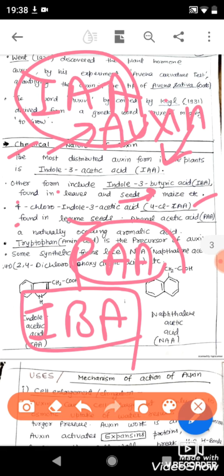The other natural forms include 4-chloroindole 3-acetic acid, that is 4-Cl IAA. It is found in legume seeds. There may be phenylacetic acid, the PAA form. It is also a natural form that is found in plants. So we write it as PAA.